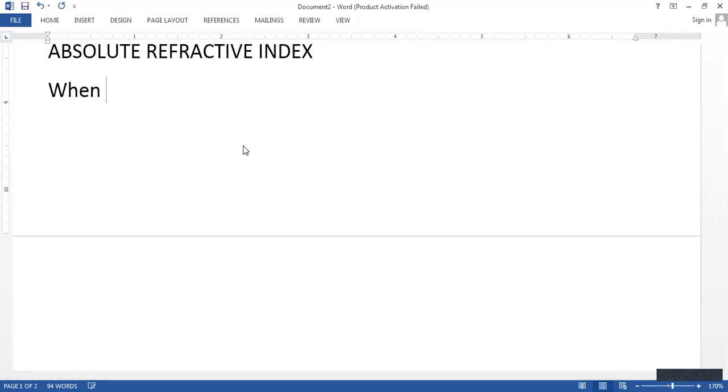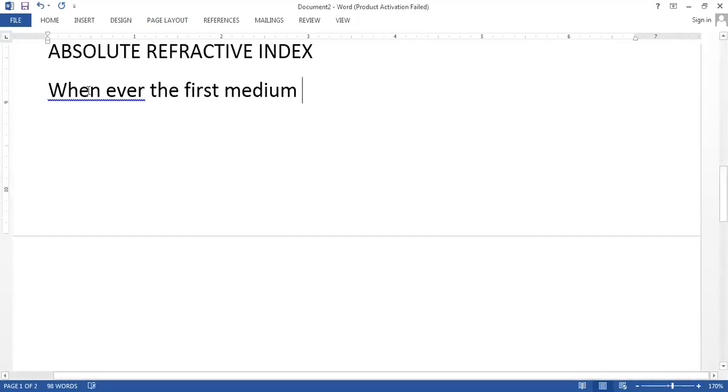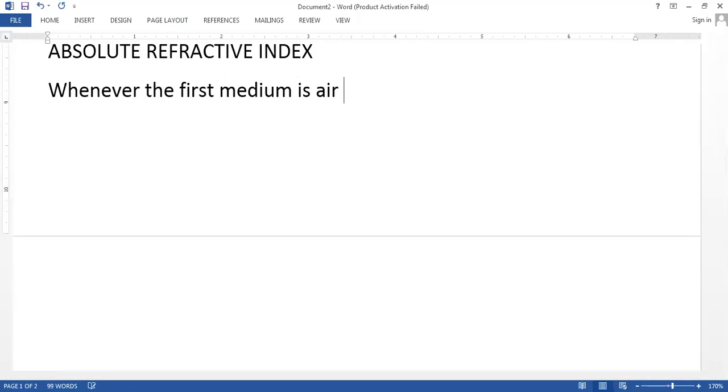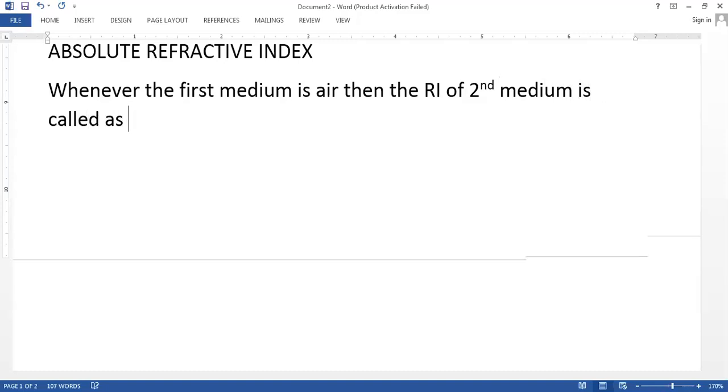Whenever the first medium is air, then the refractive index of the second medium is called the absolute refractive index.